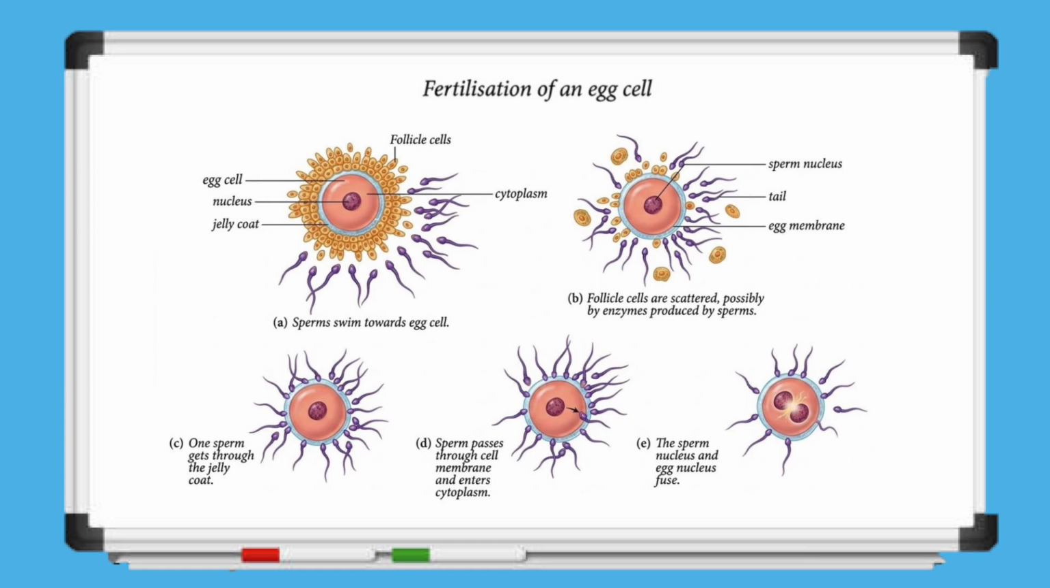Next, one sperm manages to pass through the jelly coat that protects the egg. After this, the sperm passes through the egg membrane and enters the cytoplasm of the egg. Once a sperm has entered, the egg membrane changes to prevent any other sperm from entering. Finally, the nucleus of the sperm fuses with the nucleus of the egg. This fusion completes the process of fertilization and results in the formation of a zygote, which contains a full set of chromosomes and begins to divide and develop into a new individual.